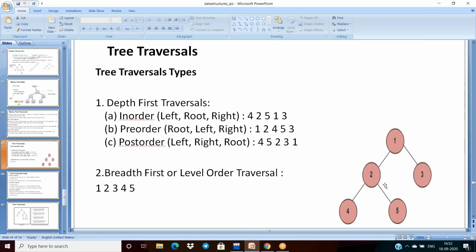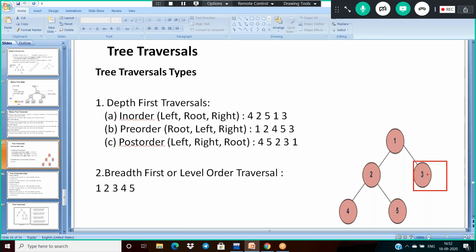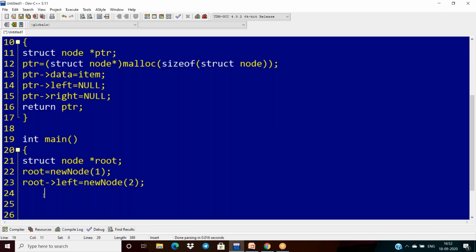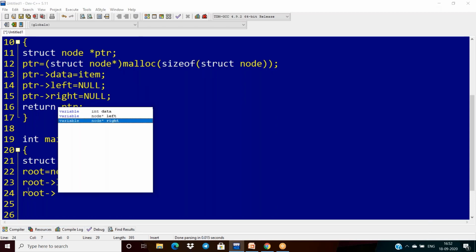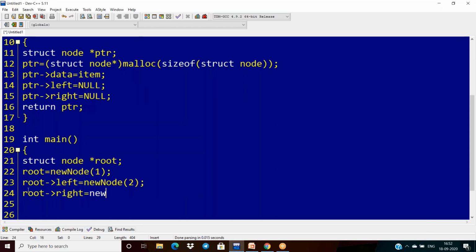Similarly, what do we have to do? We have to give this 3. What is 3 here? Root dot right. So again I am calling root dot right equal to newNode of 3.